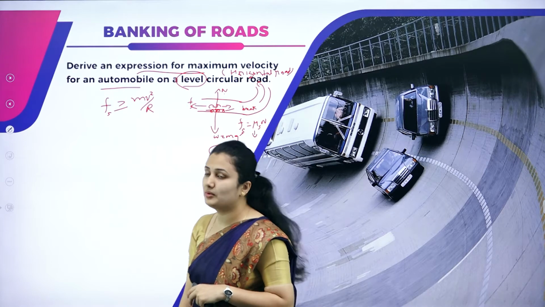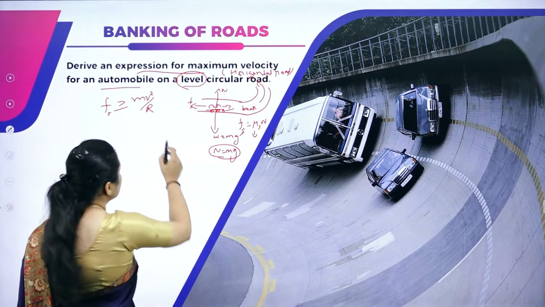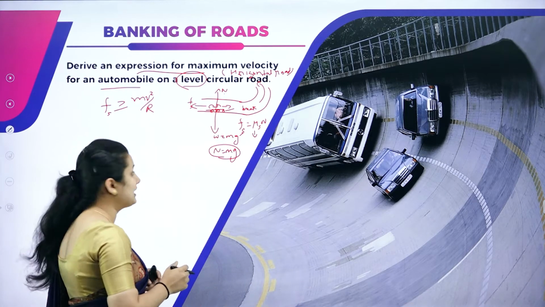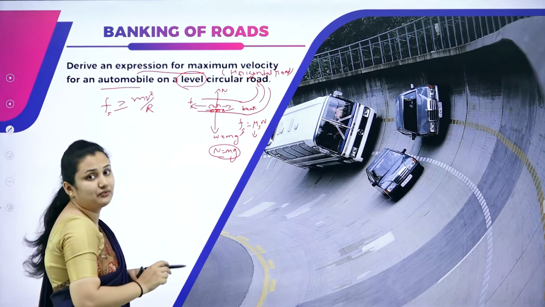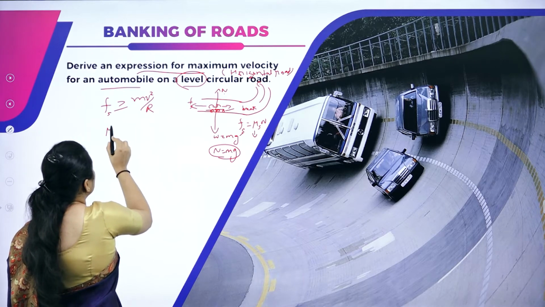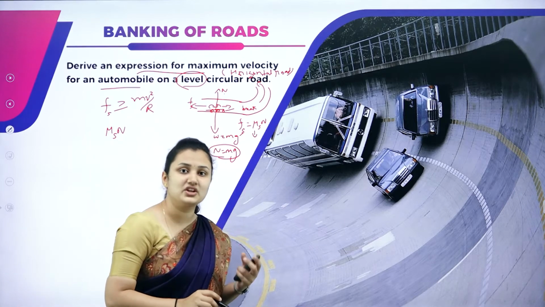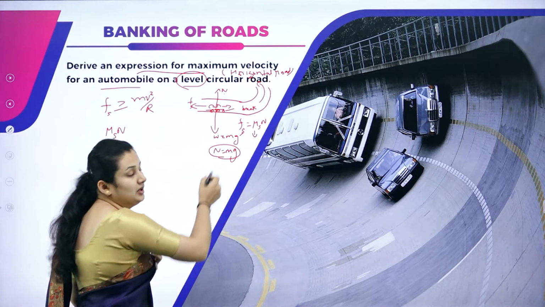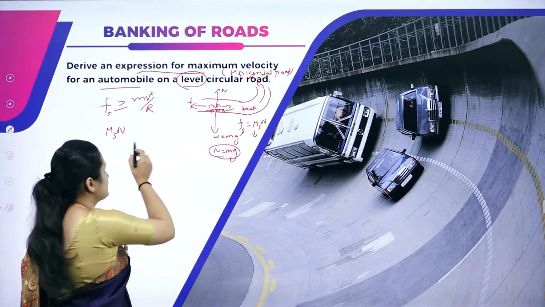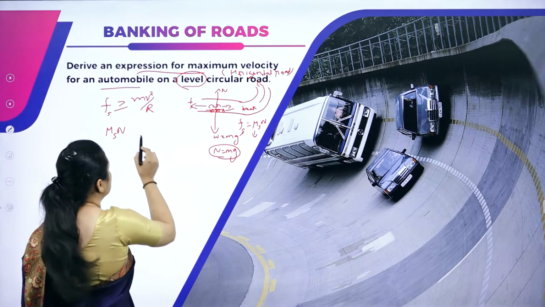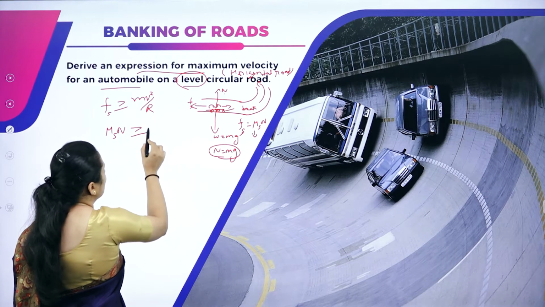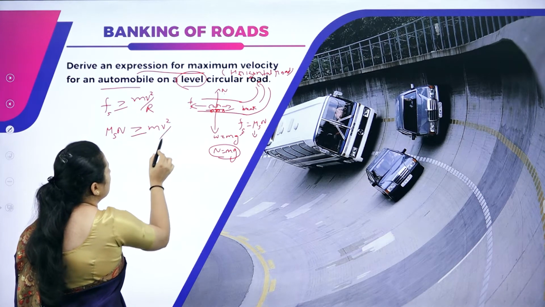So what is centripetal force? It is given by mv square by r. What is static friction? We have studied in the previous session of friction that static friction is given by mu s N, where mu s is the coefficient of static friction. That must be greater than or equal to mv square by r.